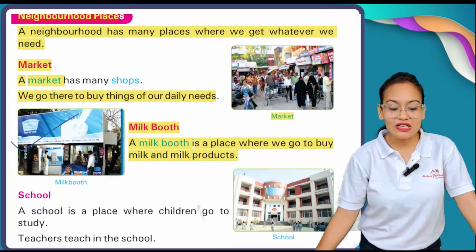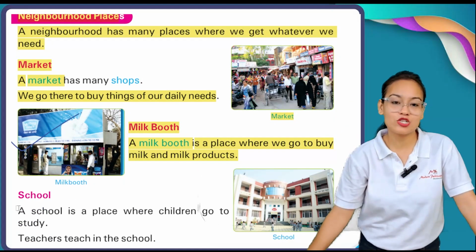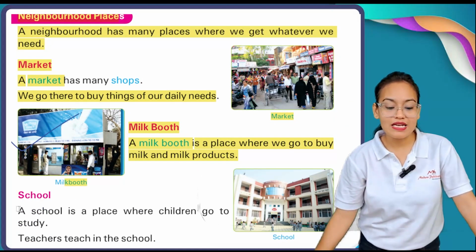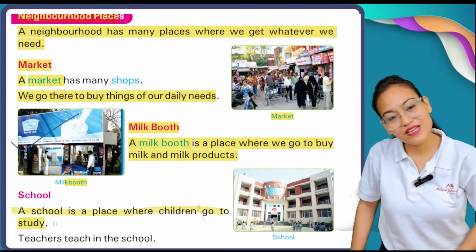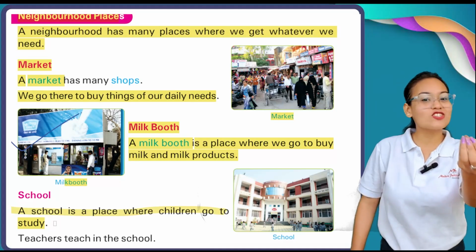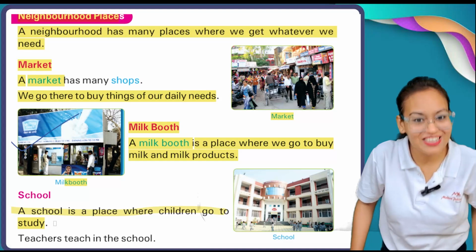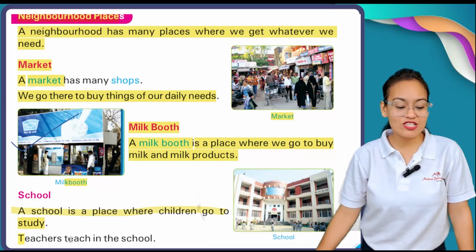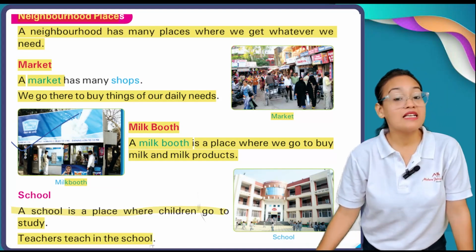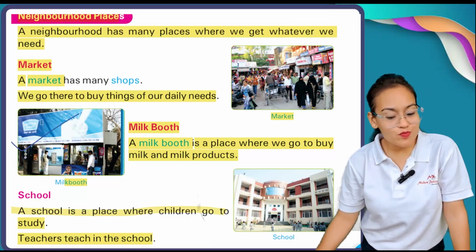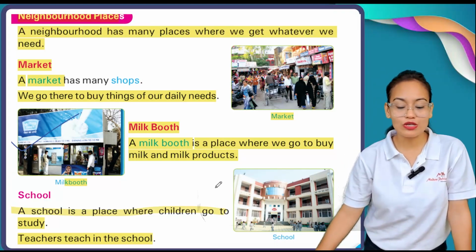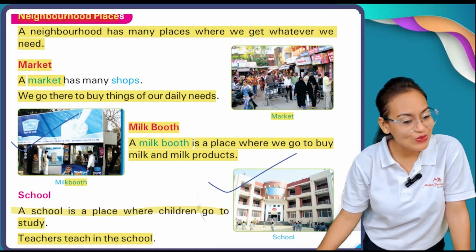Now, the third place in your neighborhood is your school. Now, what is the meaning of a school? A school is a place where children go to study. A school is a place where you good looking, very sweet children study. Teachers teach in the school. Here teachers teach you. So this place is called school. You can see on your screen, this is a school.